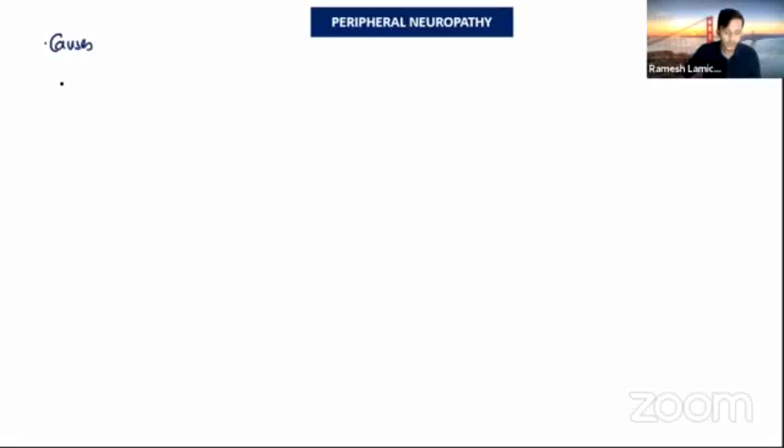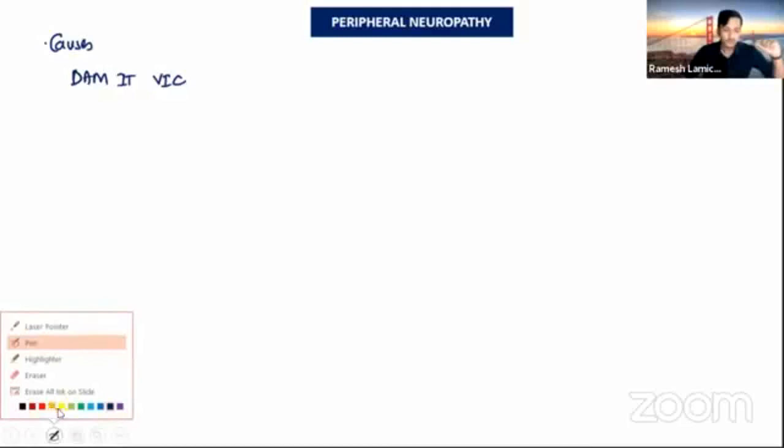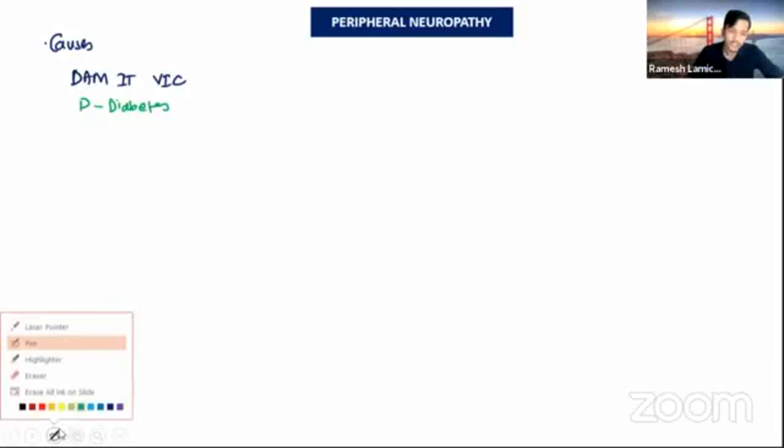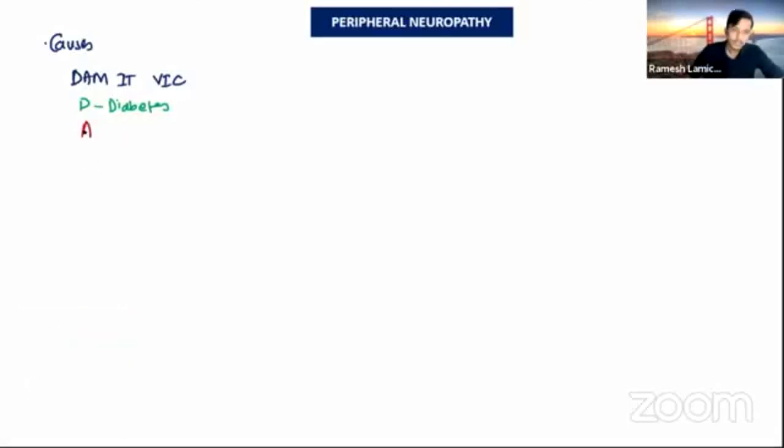Causes of peripheral neuropathy, we can remember by the mnemonic DAM IT VIC. First, D: if any patient comes with peripheral neuropathy, you have to exclude diabetes mellitus first. Diabetes is the first differential diagnosis in mind if the patient presents with peripheral neuropathy. A is for alcohol, M is for metabolic